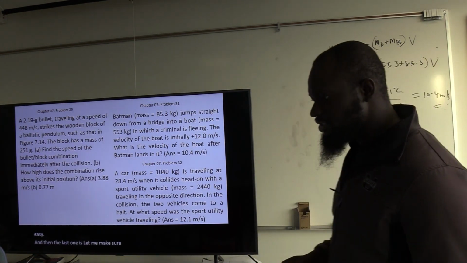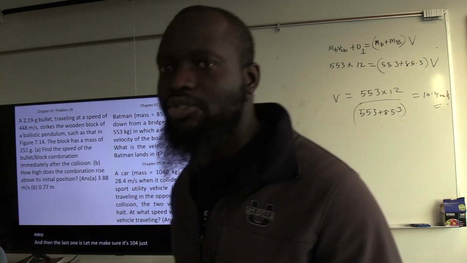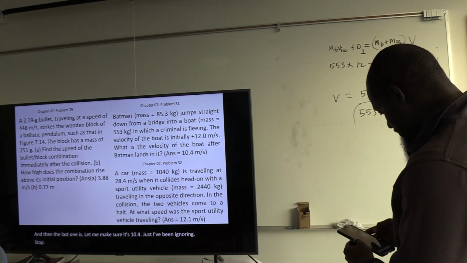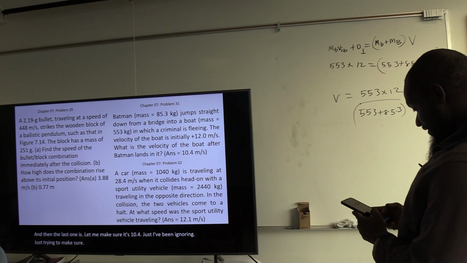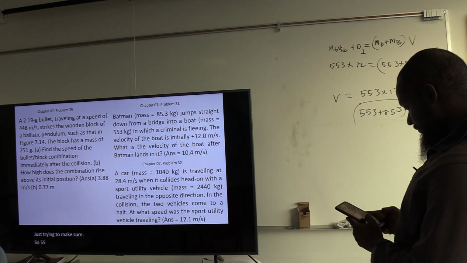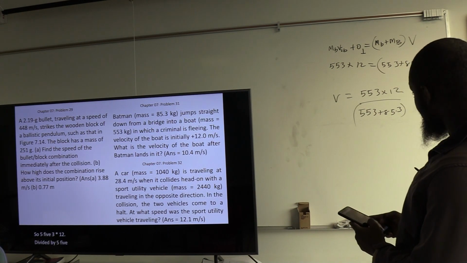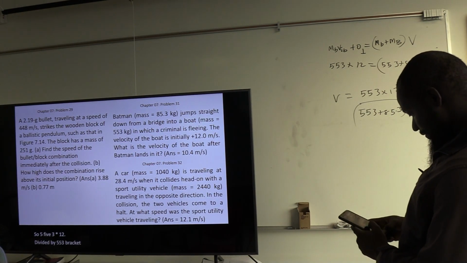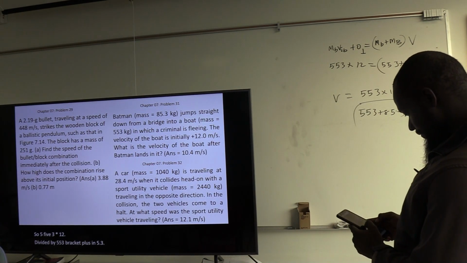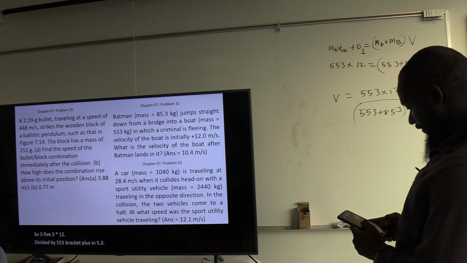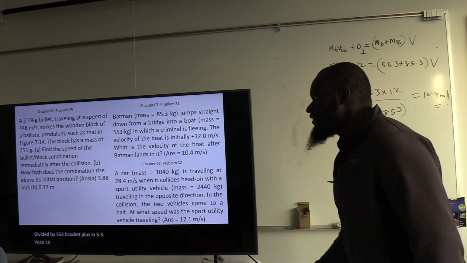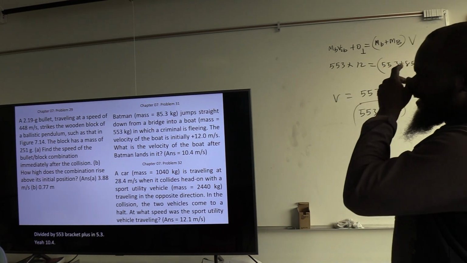And then the last one is, let me make sure it's 10.4. I've been ignoring some calculations just to make sure you guys don't get stuck. So 553 times 12 divided by 553 bracket plus 85.3. Yeah, 10.4 meters per second. So I'm correct. So let's do the last one.